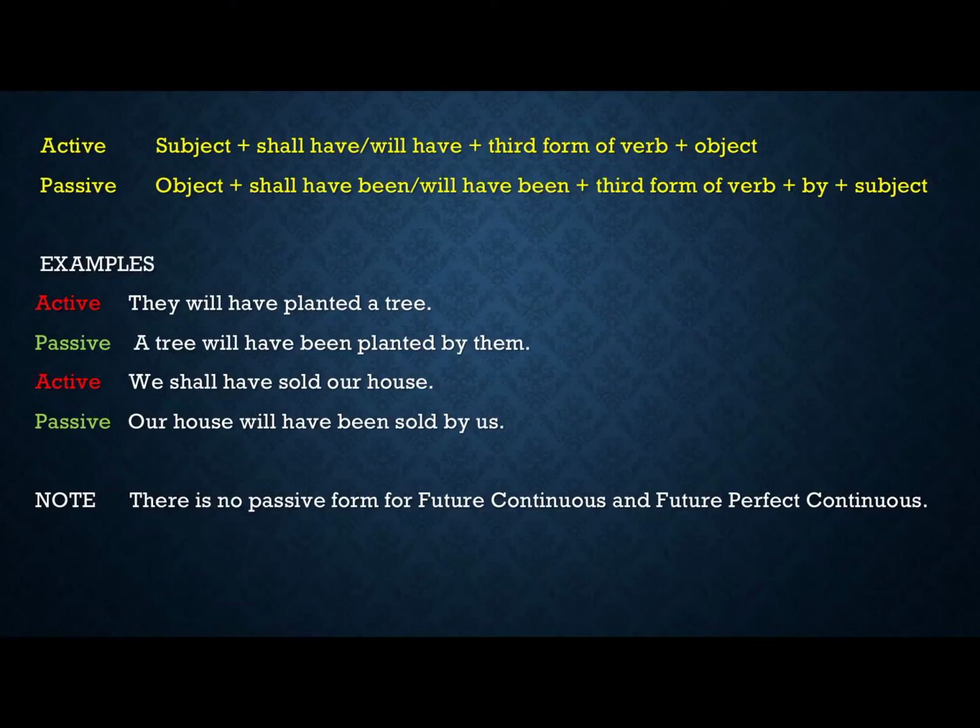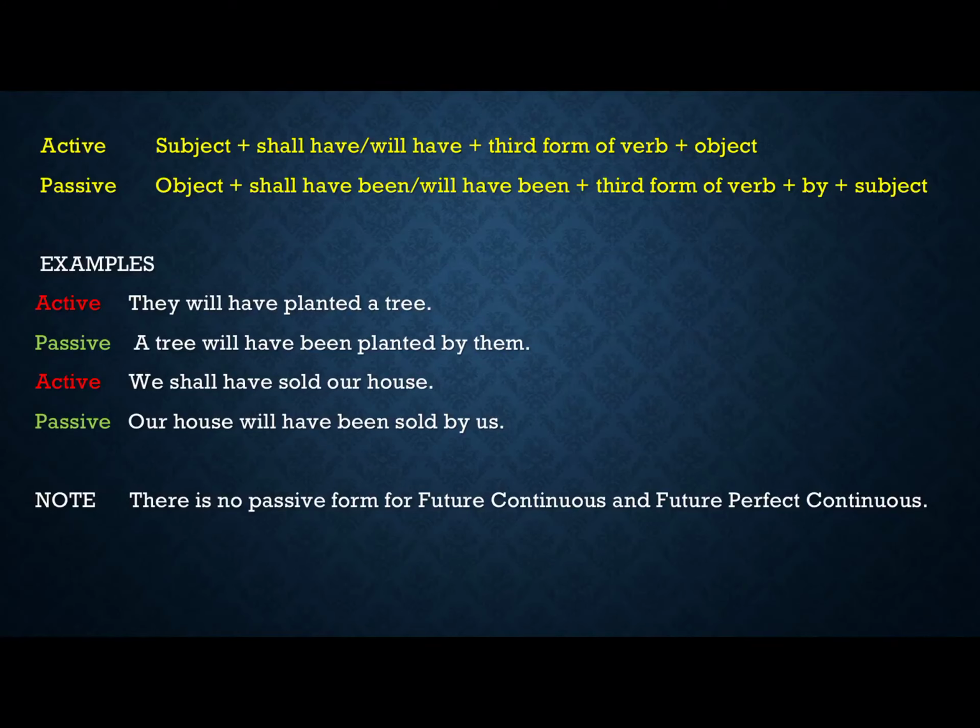Now, for your information, there is no passive voice in future perfect continuous. Keep in mind that in future tense there is passive form only in simple future and future perfect. We cannot make passive form in future continuous and future perfect continuous.